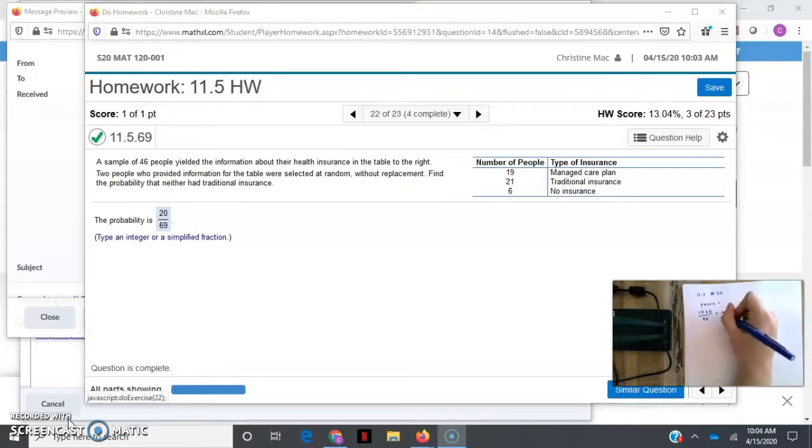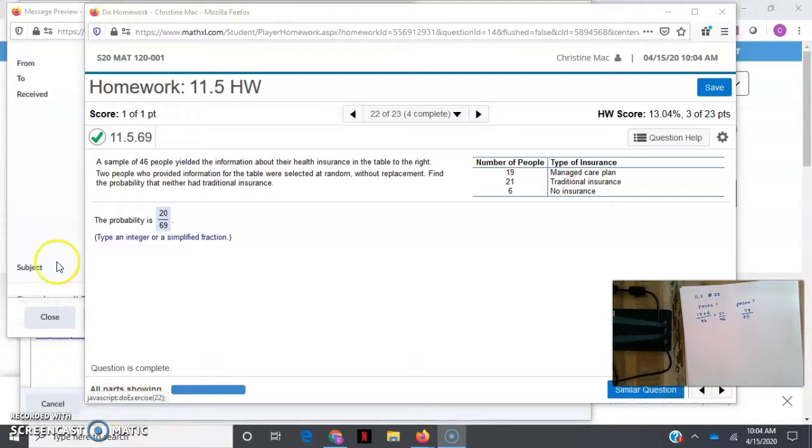Okay, so we get 25/46 for the first person. The second person now, instead of 46, we're going to have 45, and instead of 25, we're going to have 24, because this is without replacement.